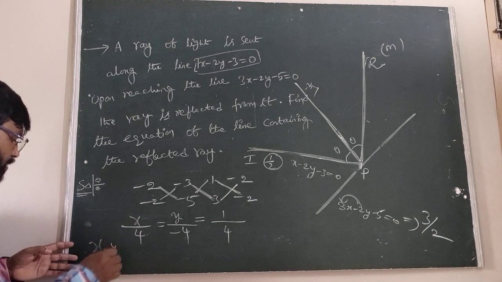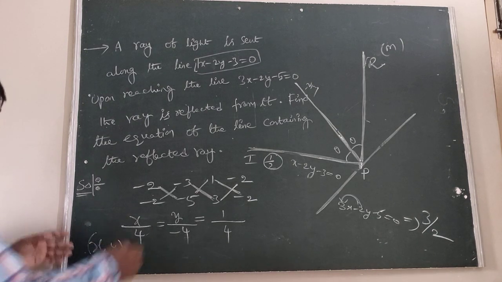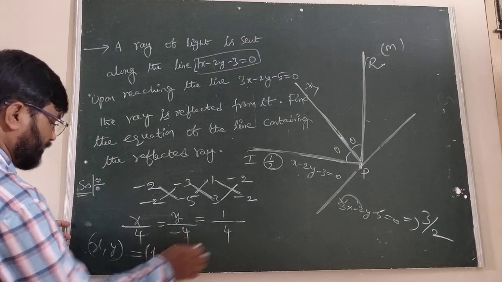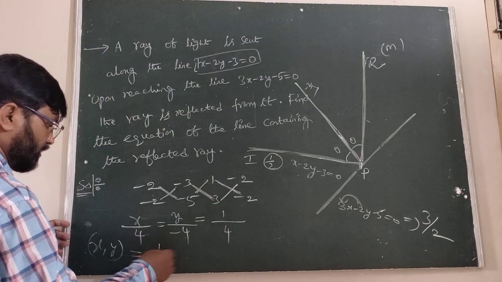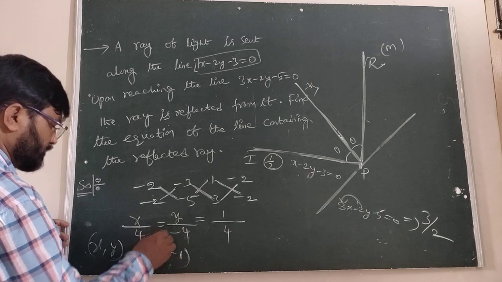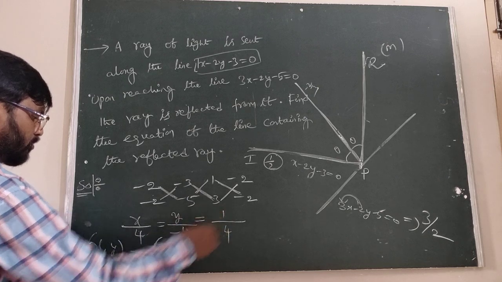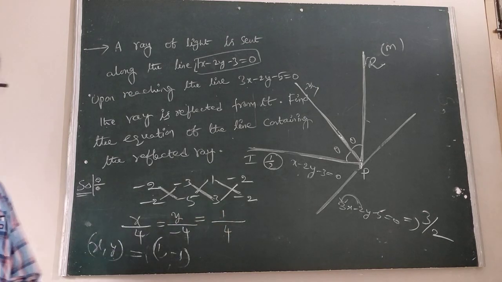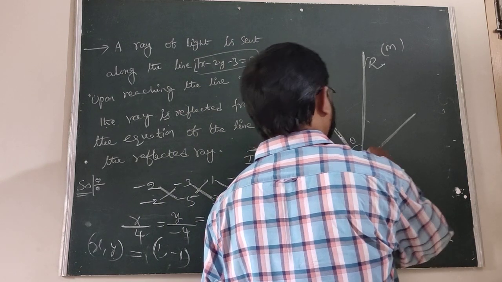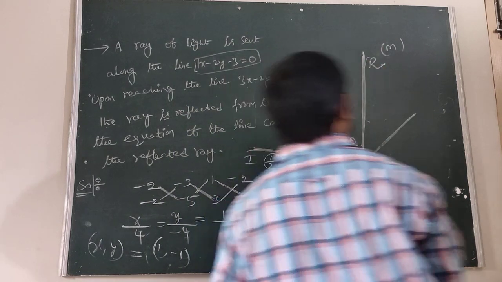Therefore x comma y is 1 comma minus 1. For x, 4 by 4 is 1, and for y, minus 4 by 4 is minus 1. The point of intersection we got is 1 comma minus 1. Now we have to find the m.